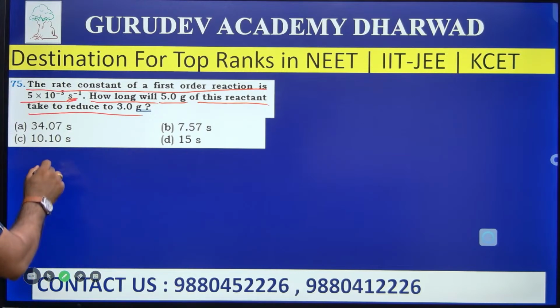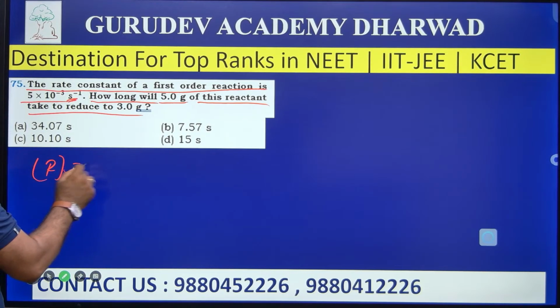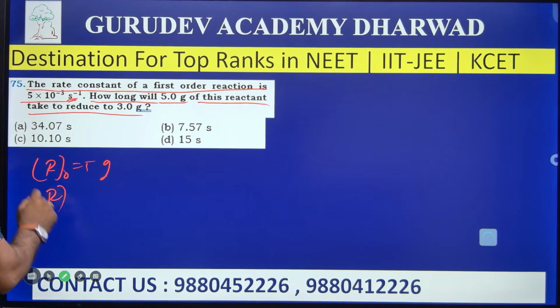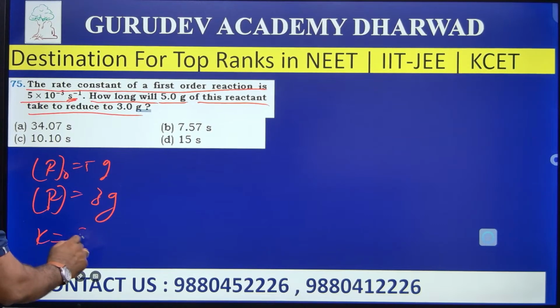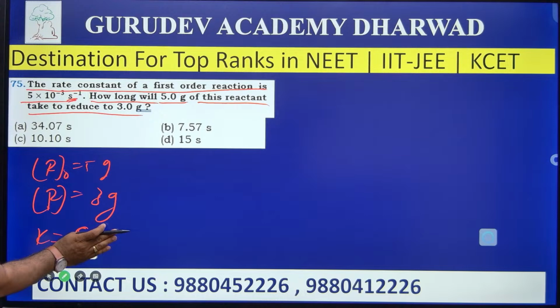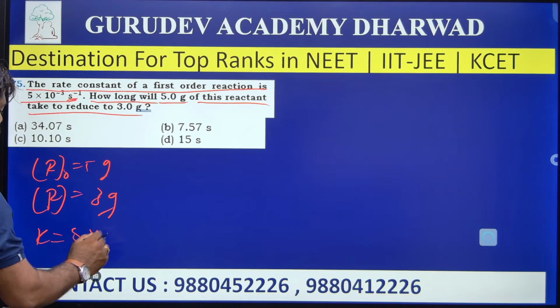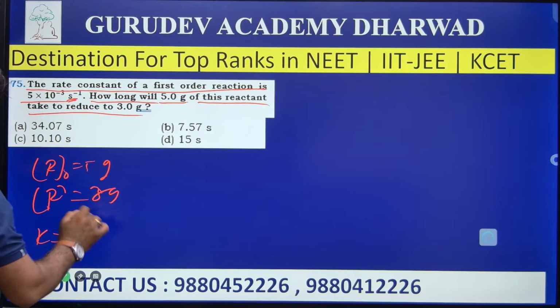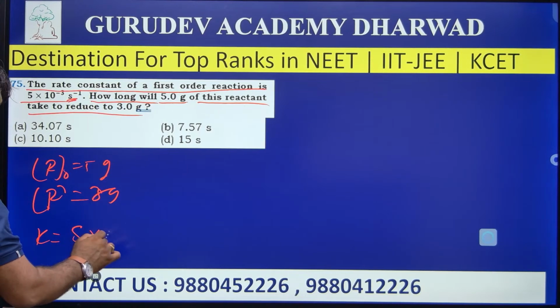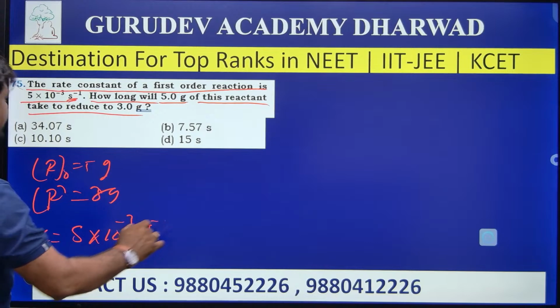So the concentration of the reactant, R0, is equal to 5 grams. Then after the reaction R will become 3 grams. K is equal to 5 into 10 to the power of minus 3 per second.